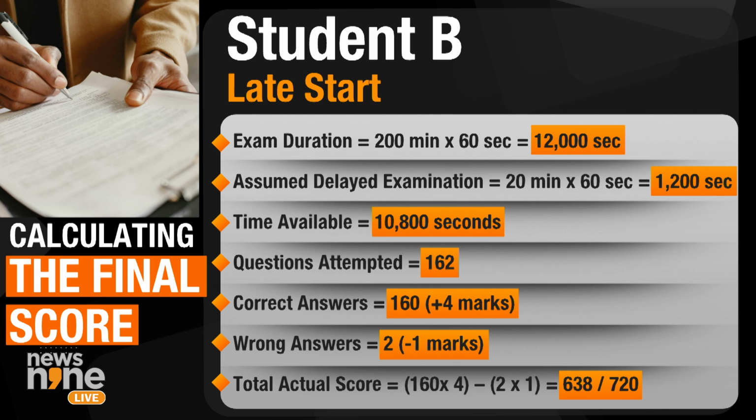Now, this student has also got 2 questions wrong, but mind you, Krishna, and I'll come back to this, these 2 questions are wrong out of 160 questions attempted. In the case of student A, it was out of 180 questions attempted, right? This student definitely seems to be, at least on the correct answers, below par, and on the wrong answers at par with student A. What is this student's actual score? Actual score is only 638 using the same calculation. See how grace marks come into being, and this is where the situation becomes murky.